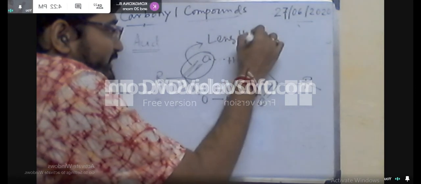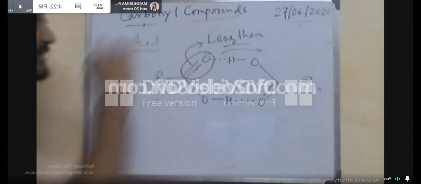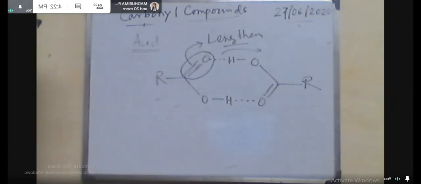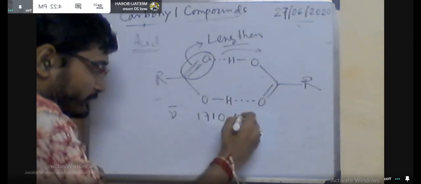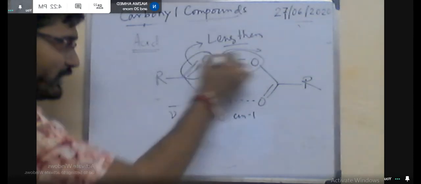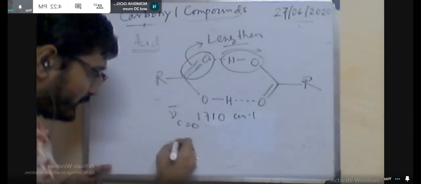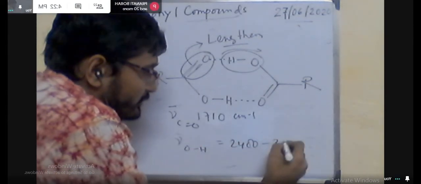So it has a strong minus I effect. So due to this strong minus I effect, it can abstract the sigma electron. So that means this is abstracted here. So this bond will be contracted. So the bond length will be decreased. So K value will be increased and nu bar will be increased. So that's why for the ester molecule, it is higher than the other carbonyl systems, the aldehyde as well as the ketone. Okay. So now for different ester systems, what will be the scenario?